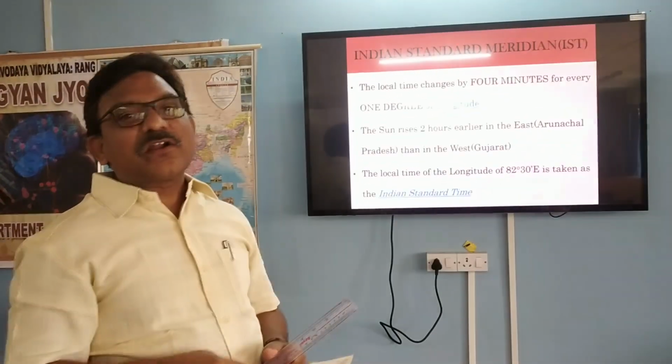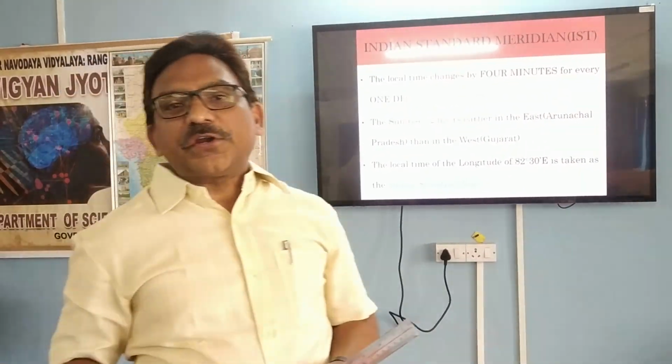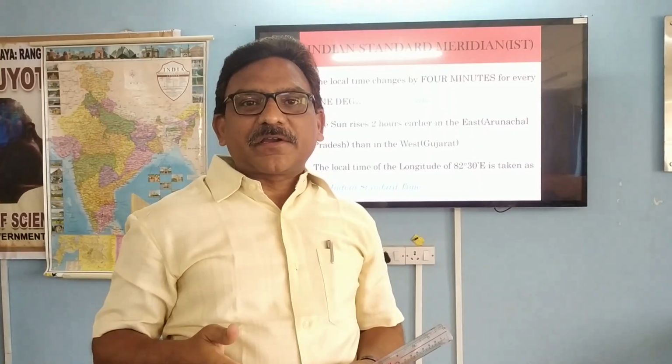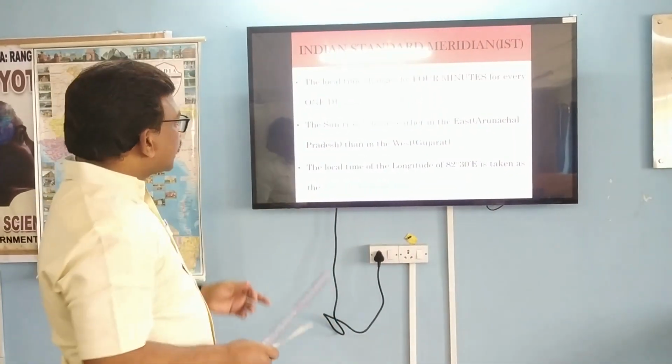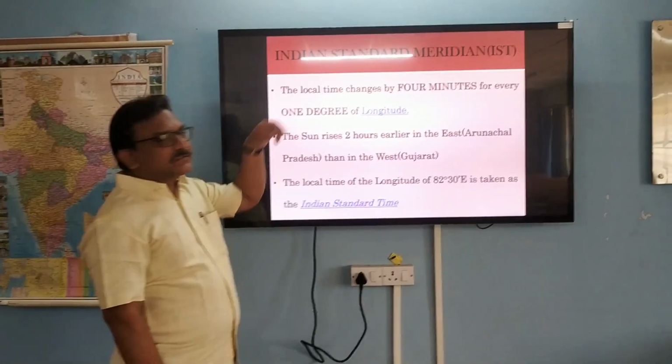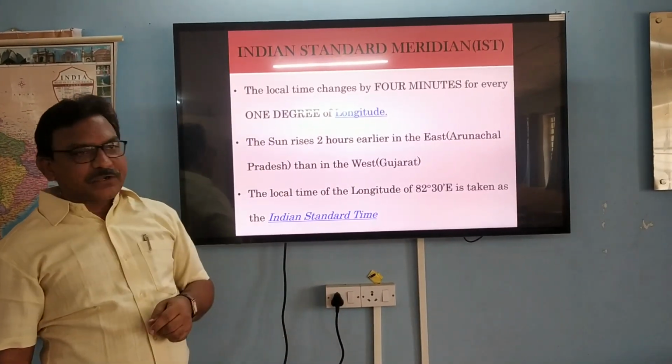It is 82.5 degree east longitude. The particular longitude of 82.5 degrees east is taken as the Indian Standard Time. That is what we see here. The local time changes by 4 minutes for every 1 degree of longitude.